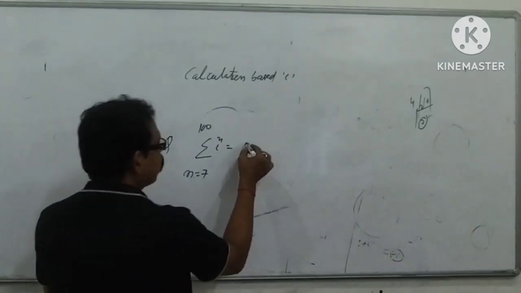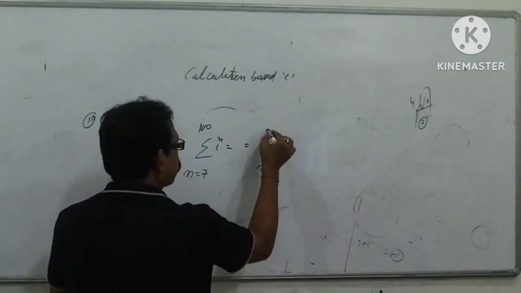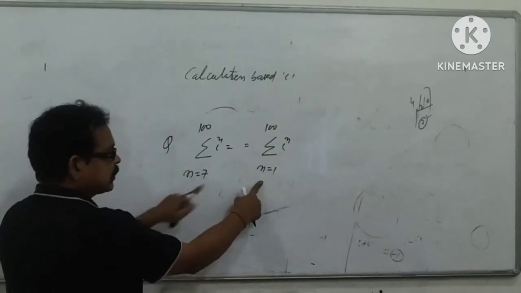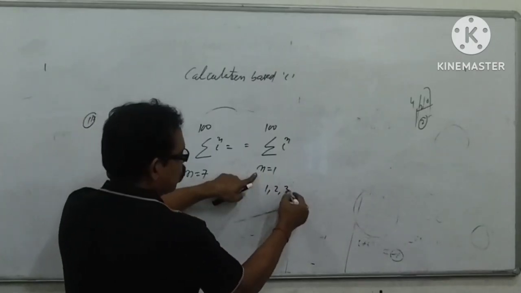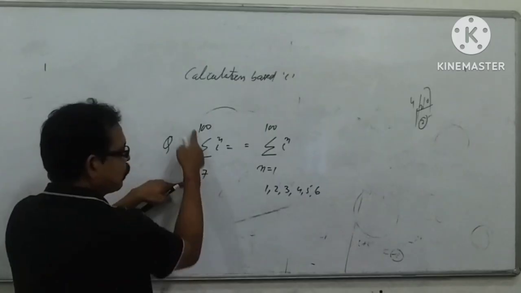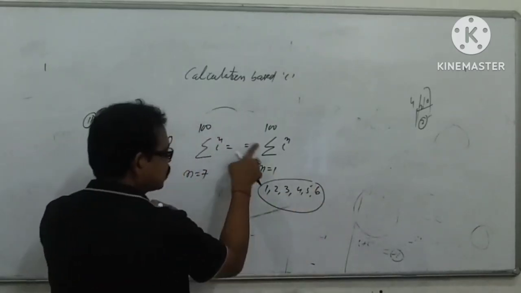So we can write this question like this, my dear student: n equal to 1 to 100, i to the power n. It means we have included n equal to 1, 2, 3, 4, 5, 6, but it should start from 7. So I have added extra terms in this question.